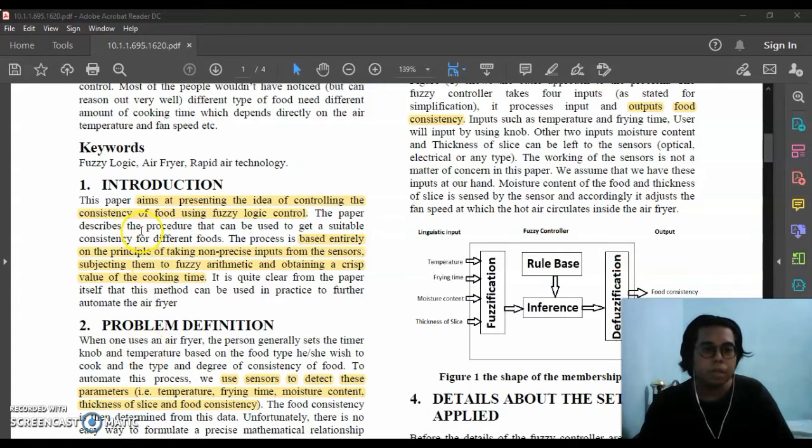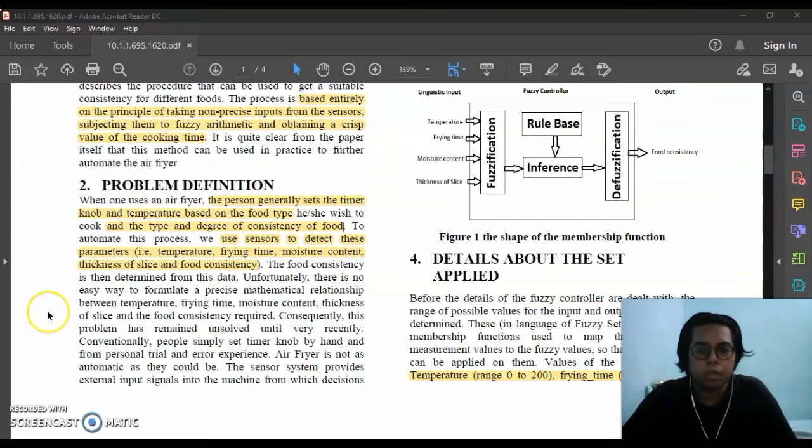Next, the aim of this paper is presenting the idea of controlling the consistency of food using fuzzy logic control. This process is based entirely on the principle of taking non-precise input from the sensors, subjecting them to fuzzy arithmetic, and obtaining a crisp value of the cooking time.